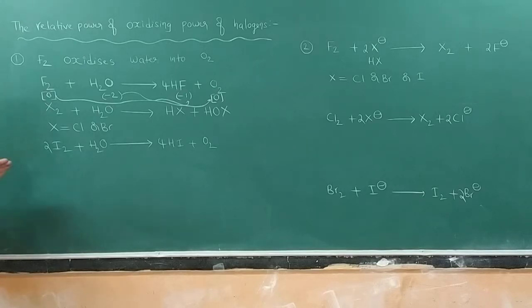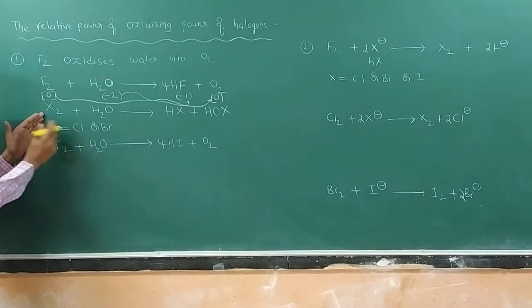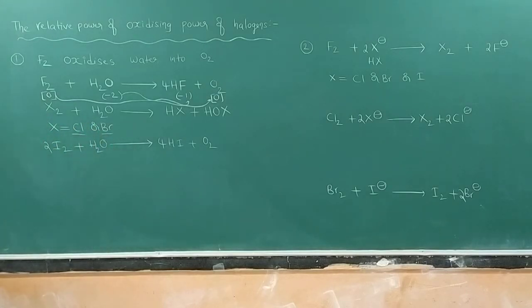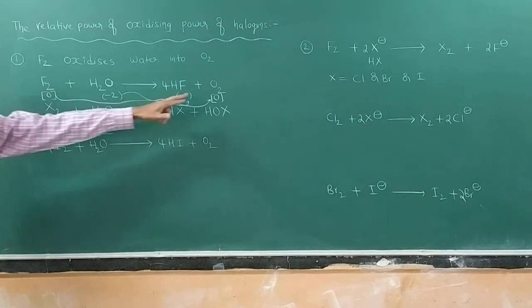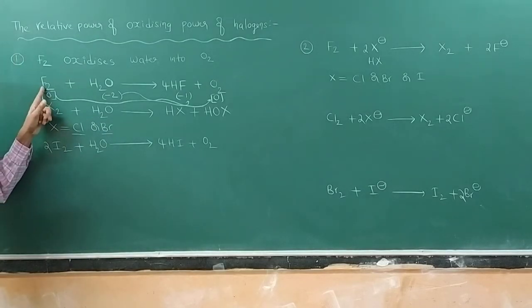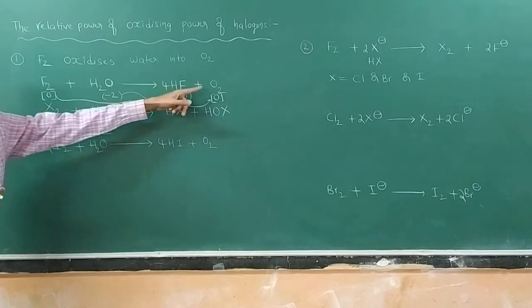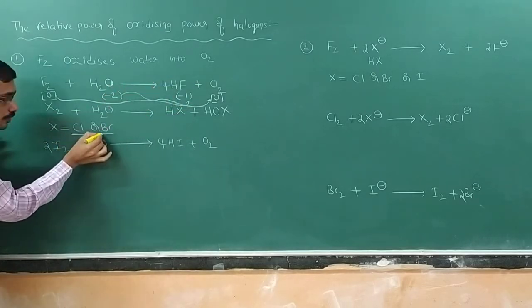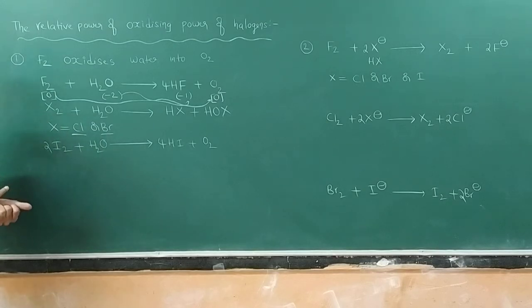But the remaining halogens, like chlorine and bromine, if you go for the same type of reaction, you do not get the same type of product. That means you do not get oxygen, because the electronegativity of fluorine is more than oxygen, so we get O2. But the electronegativity of chlorine or bromine is different.